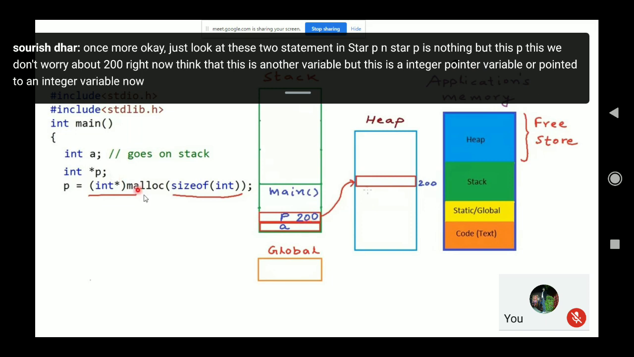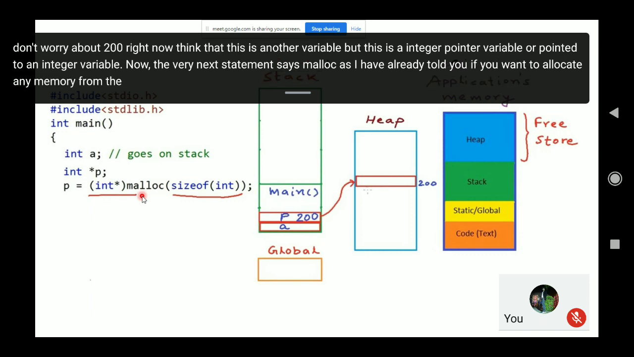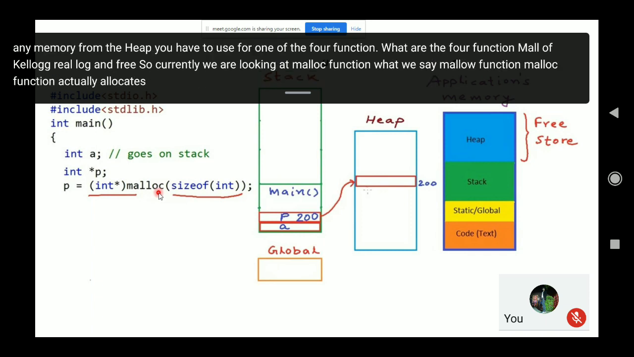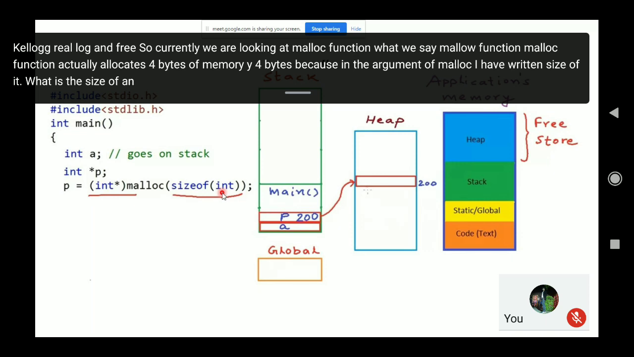Now, the very next statement says malloc. As I've already told you, if you want to allocate any memory from the heap, you have to use one of the four functions. What are the four functions? Malloc, calloc, realloc, and free. Currently we are looking at the malloc function. What is the malloc function? Malloc allocates 4 bytes of memory. Why 4 bytes? Because in the argument of malloc I have written size of int. What is the size of an integer variable? It is 4 bytes. So 4 bytes of memory will be allocated in the heap.